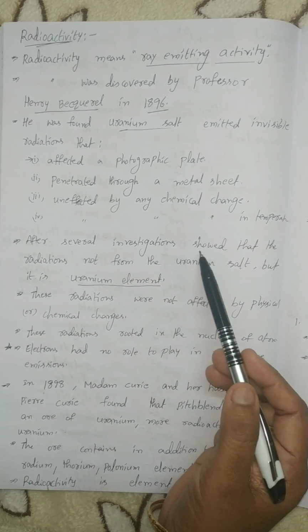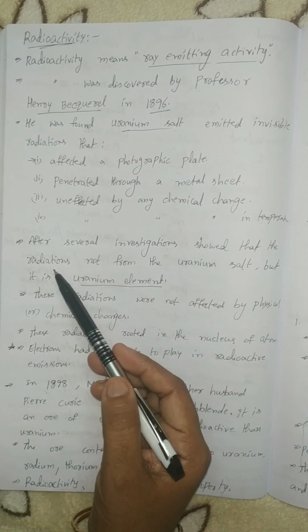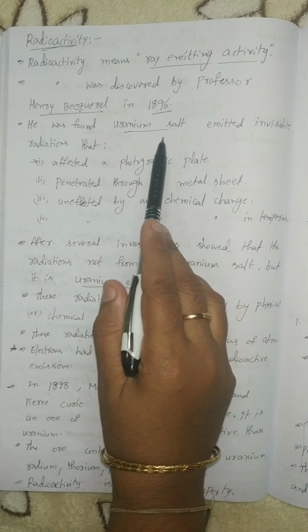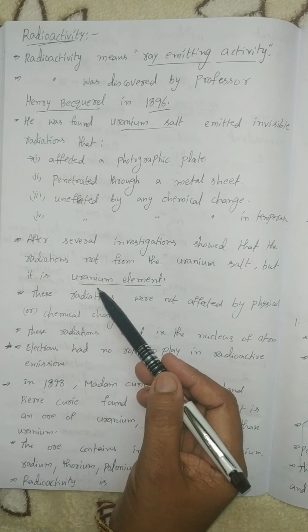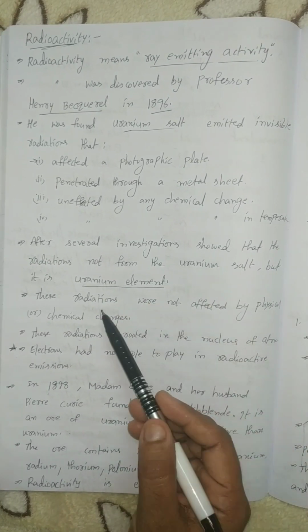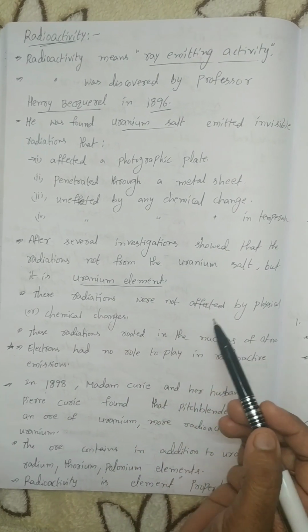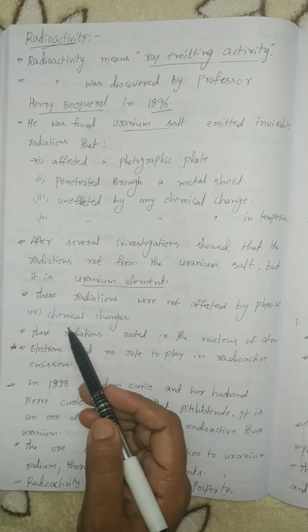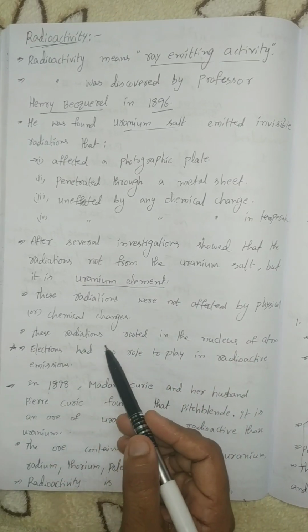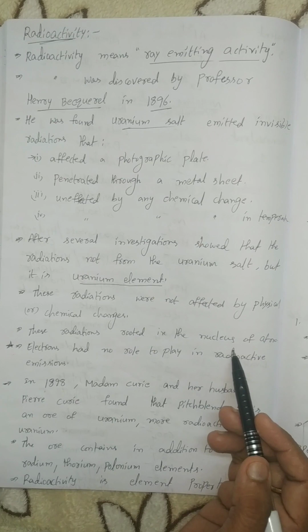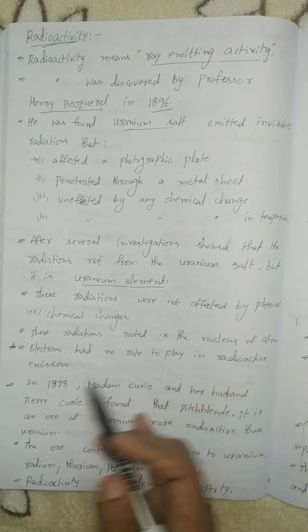After several investigations, it showed that the radiations were not from the uranium salt but from the uranium element. These radiations were not affected by physical or chemical changes. These radiations originate in the nucleus of an atom.